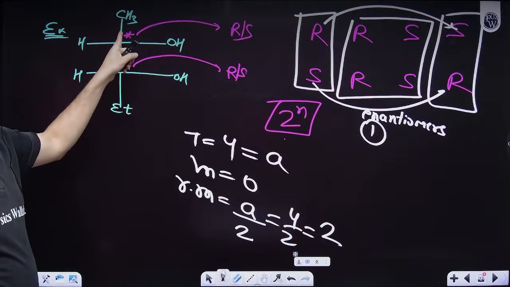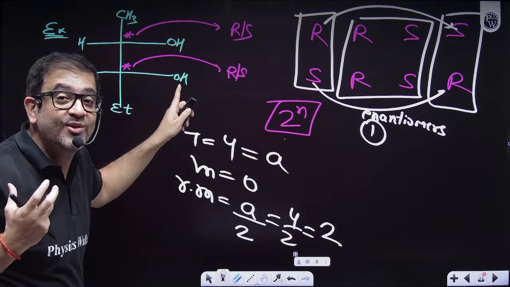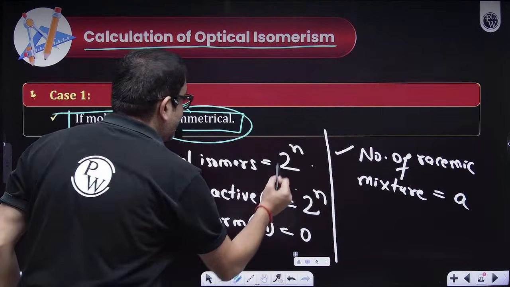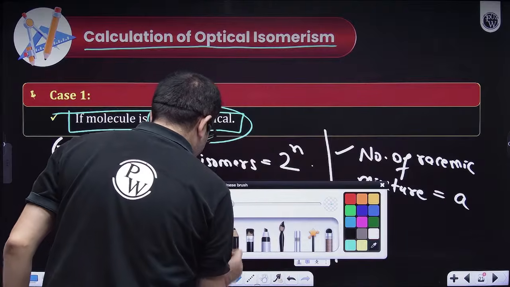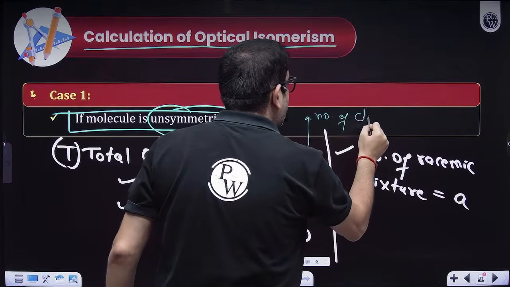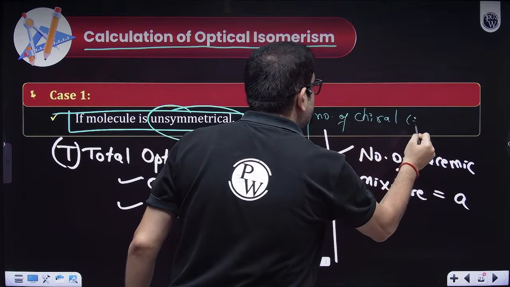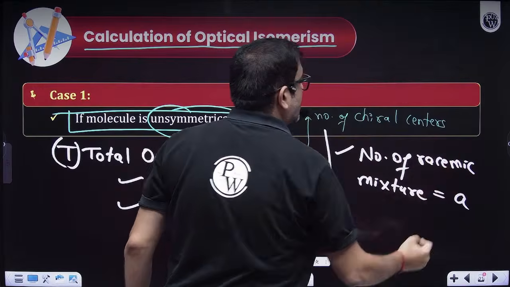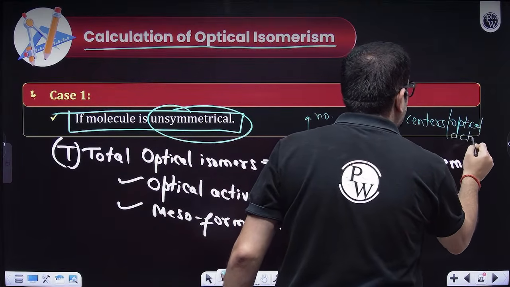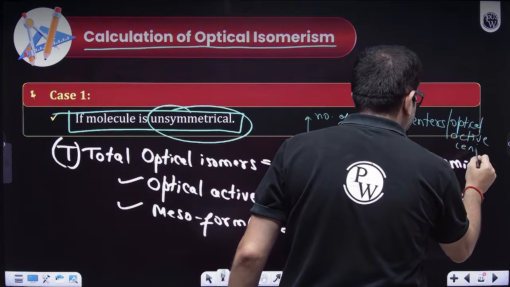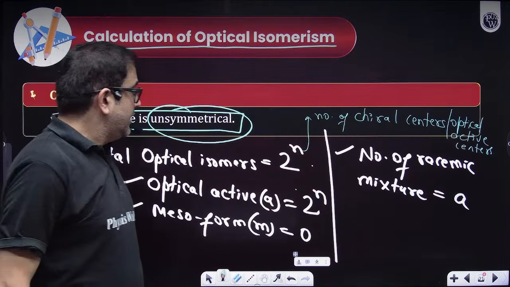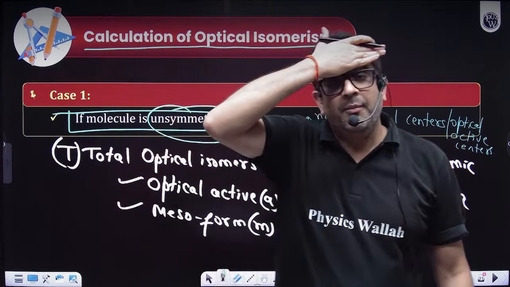And what is this? This is the number of optical stereo centers, number of chiral centers. So what is this N? Definitely N is my number of chiral centers or optically active centers. I hope everybody is clear. Come on, this is basic maths.